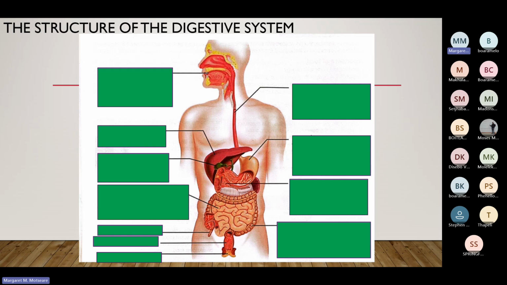And then we have the rectum. So this big part here is called the rectum. Remember, we said that waste is stored inside the colon or the large intestines, waiting there temporarily to be excreted. So it passes into the rectum, and then from the rectum it goes to the anus for ejection of feces. Remember that this waste inside the colon is now waste material, and it is called feces.